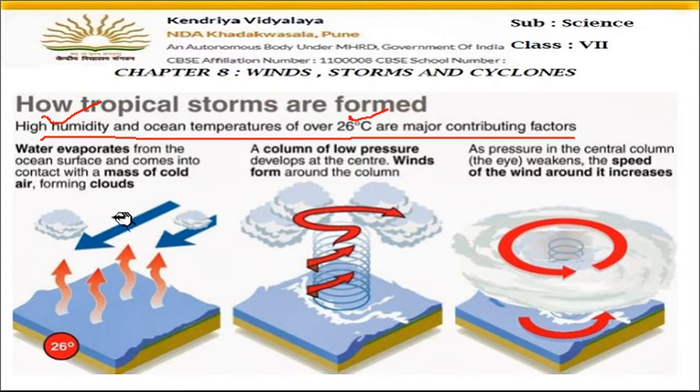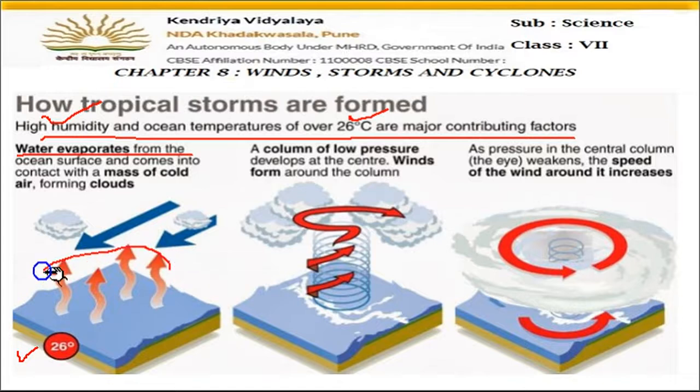Now let us find out what the procedure is. So here you can see it is written 26 degrees Celsius. So temperature is 26. Now water evaporates from the ocean surface. This is the blue color seen in the picture. This is the ocean surface, the sea. So at this temperature, water starts moving up.